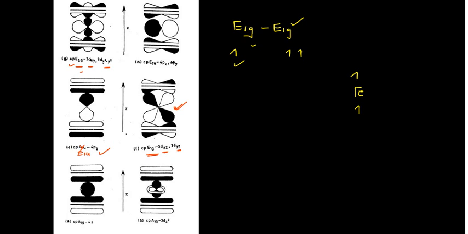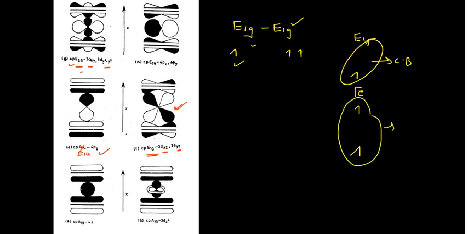Okay, but it is not very important to write the electronic configuration, but you should know how it is happening in that case. So what can happen, your Cp E1g is also having one electron, and they can interact and form the covalent bond. Similarly another Cp will interact with this one, they will form the covalent bond. Only this bonding interaction is important, rest all are actually negligible. You can simply ignore them. Why? Because the energy difference between them is very high.